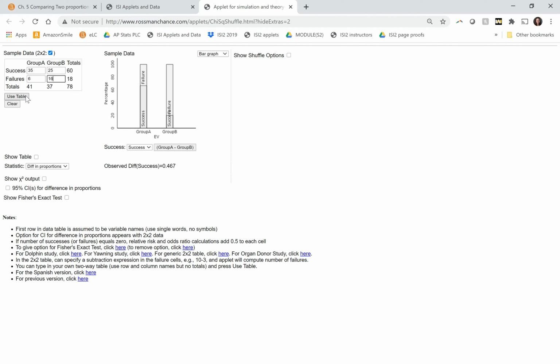And when we click Use Tables, we can see it updates the tables, and it also creates a segmented bar graph to display our data. I will say this is a little different from the mosaic plot that we saw before because the width of these bars will be the same even if your sample sizes are different. And you can see it's calculated the difference of proportions, 0.244, the same as what we got earlier.